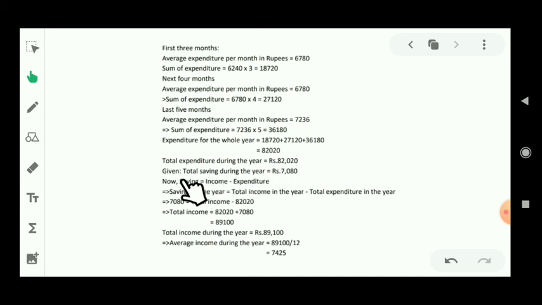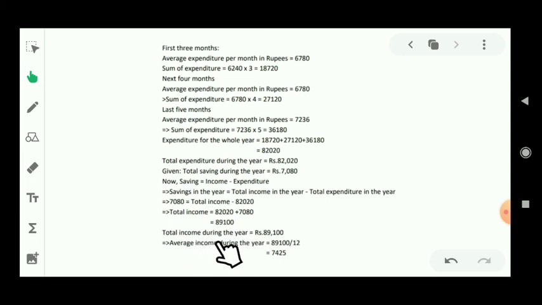Now students, in this question the total savings during the whole year is given as 7080. Saving equals income minus expenditure, this is the formula. So total income will be 82,020 added with 7080, that means 89,100 is the total income.